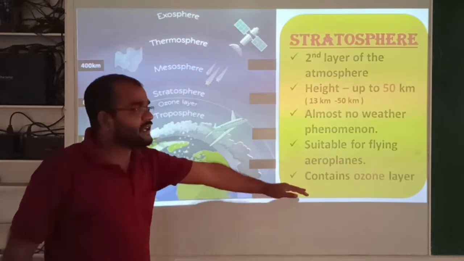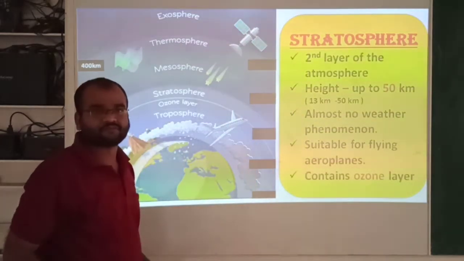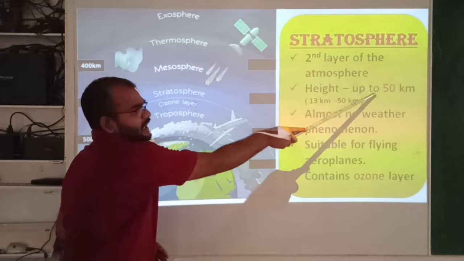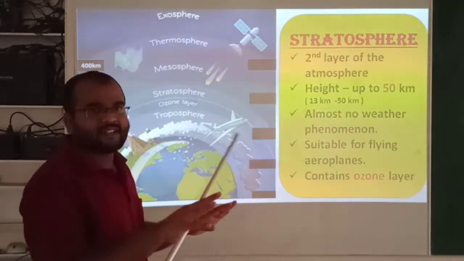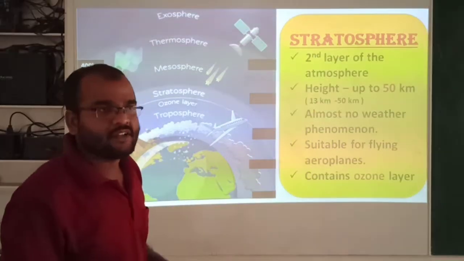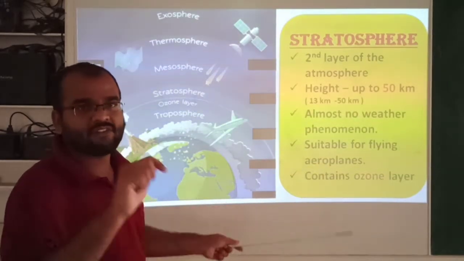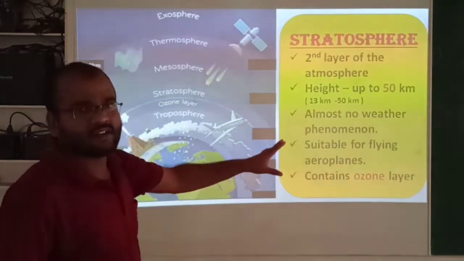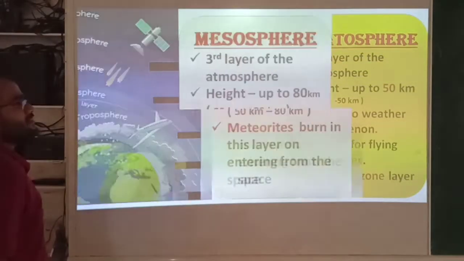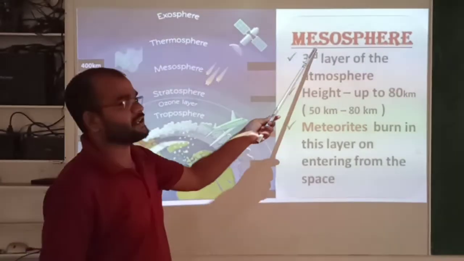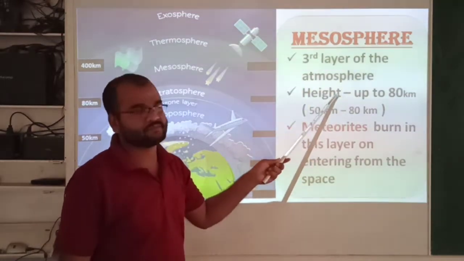Ozone layer is present in stratosphere, remember this point. And height is up to 50 kilometers, that means 13 to 50 kilometers. No weather activities will take place, so it is suitable for flying of aeroplanes, and ozone layer will be present. This is about stratosphere. Next, the third layer is mesosphere. Mesosphere is the third layer of the atmosphere.